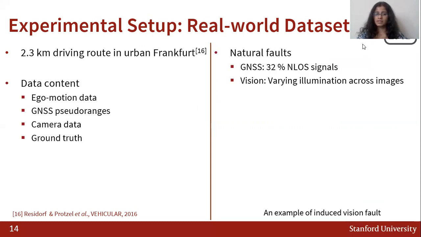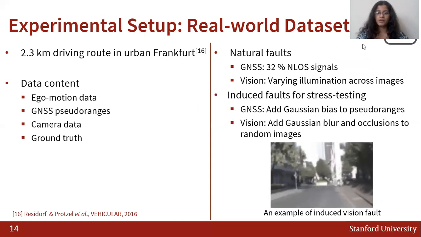The dataset contains natural faults because we have about 32% of non-line of sight errors in GNSS, as well as vision errors due to varying illumination across images. We also induce additional faults in the dataset for stress testing our algorithm. For GNSS, we add Gaussian bias noises to random pseudorange measurements. And for vision, we add Gaussian blur and occlusions, as shown here in the example, to random images as well.